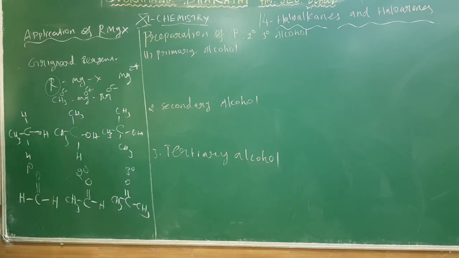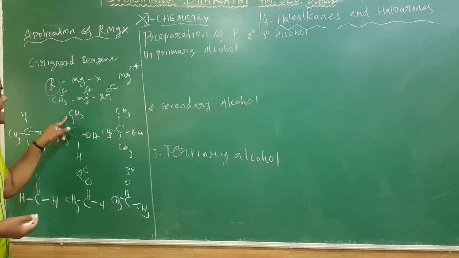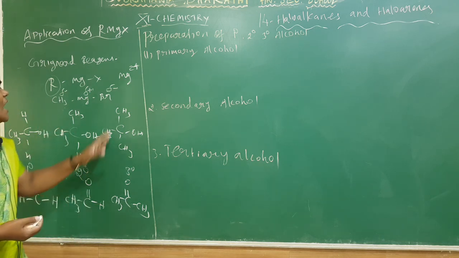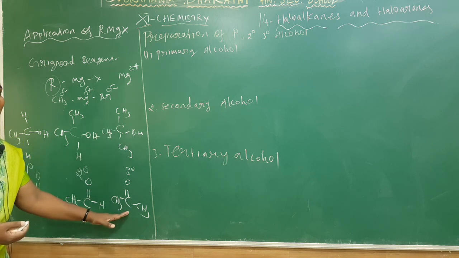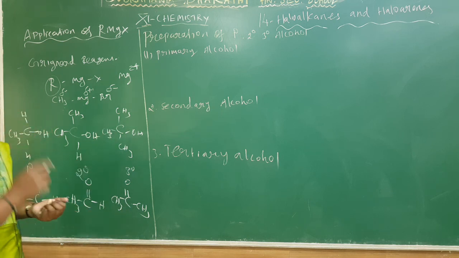CH3. So this methyl magnesium bromide reacts with formaldehyde and gives a primary alcohol, because formaldehyde has no more methyl group. That methyl group is added to the formaldehyde, so you get a primary alcohol. I will explain the mechanism in the next topic. Similarly, secondary alcohol is prepared from acetaldehyde and tertiary alcohol is prepared from acetone. So I am taking the reactions here.